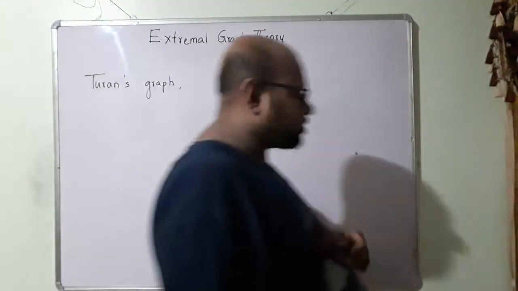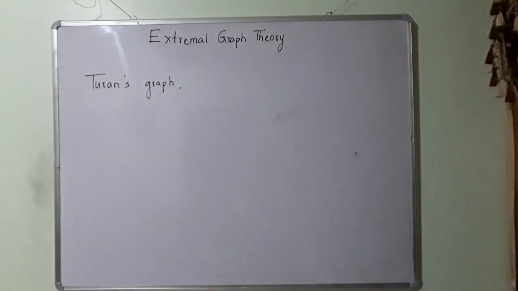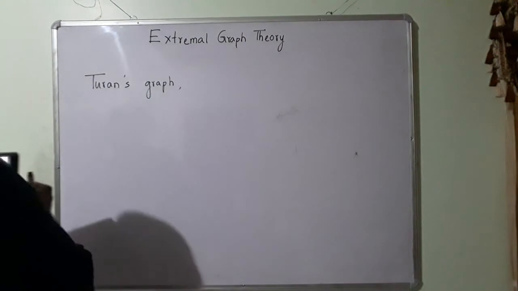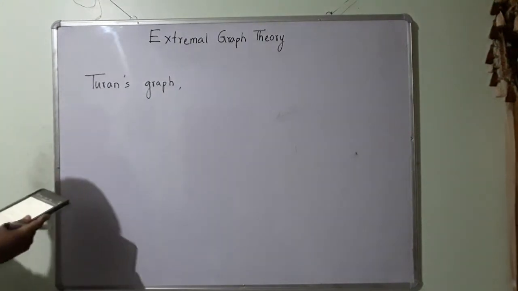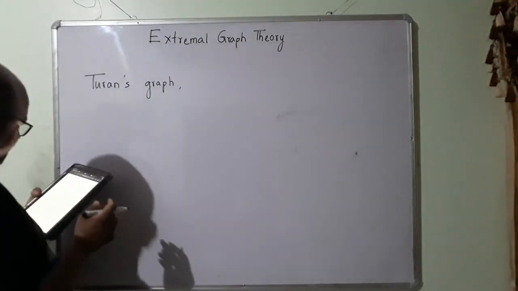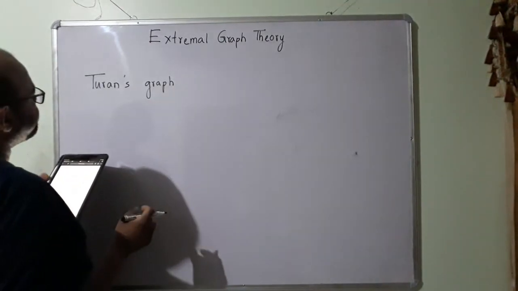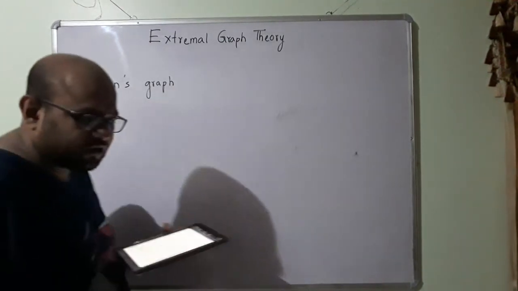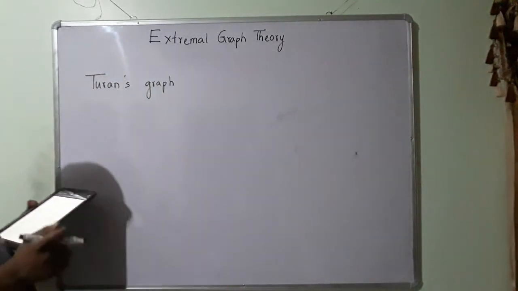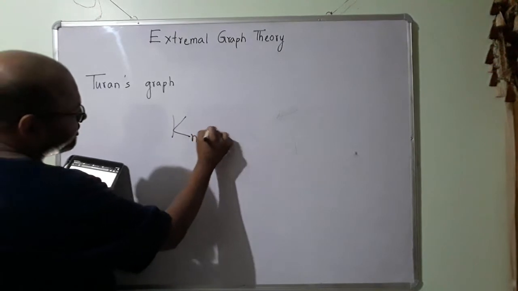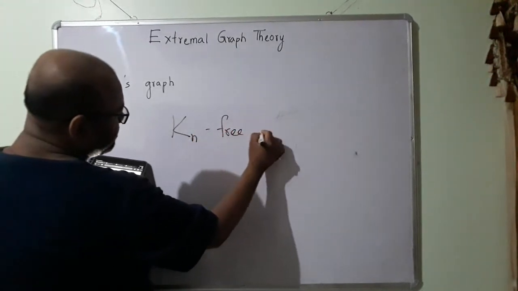Now Turan's theorem. Before I talk about Turan's theorem, let me talk about something else. Let me talk about Kn free graph.